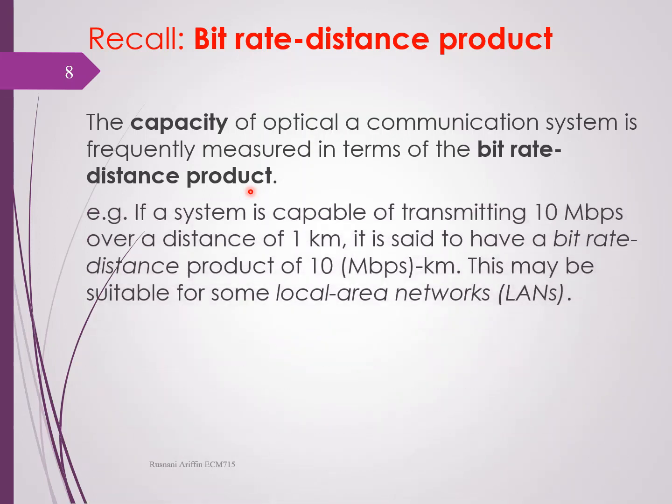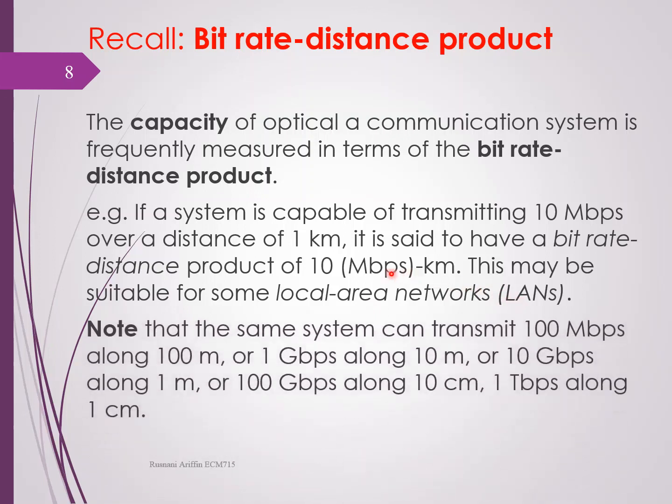For example, if you have a system transmitting 10 megabit per second over a distance of 1 kilometer, it is said to have a bit rate distance product of 10 megabit per second kilometer, which is 10 megabit per second times 1 kilometer. This may be suitable for a local area network, or LAN. 10 megabit per second over 1 kilometer is equivalent to 100 megabit per second along 100 meters.